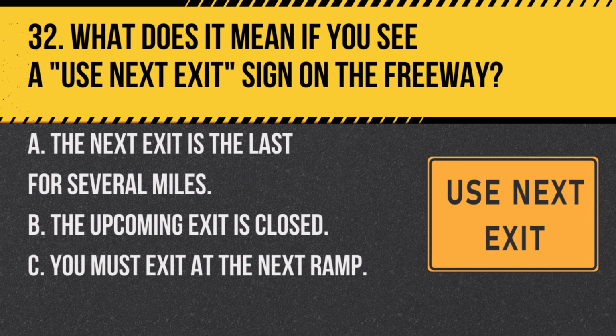Question 32. What does it mean if you see a Use Next Exit sign on the freeway? A. The next exit is the last for several miles. B. The upcoming exit is closed. C. You must exit at the next ramp. Answer: A. The next exit is the last for several miles. A Use Next Exit sign often indicates that it's the last exit for several miles.